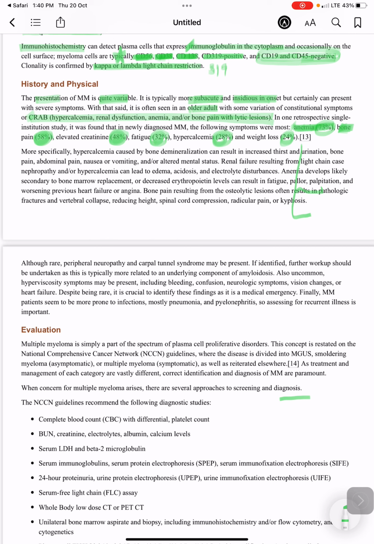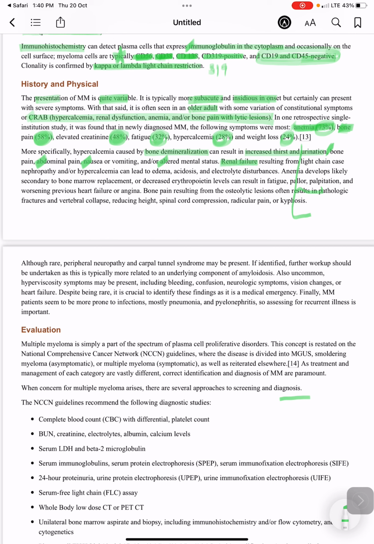More specifically, hypercalcemia is caused by bone demineralization. This will result in increased thirst and urination. There will be bone pain, abdominal pain, nausea or vomiting, and altered mental status.